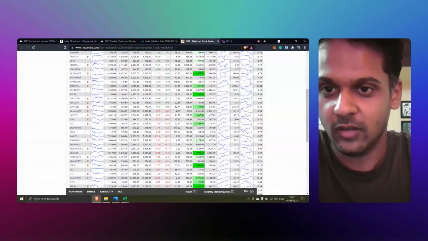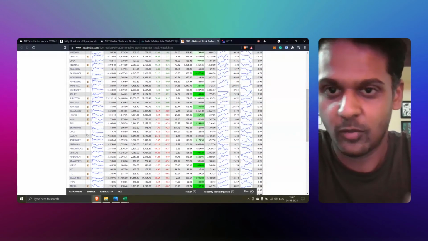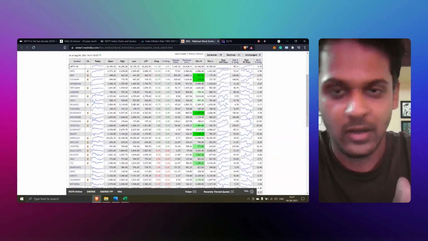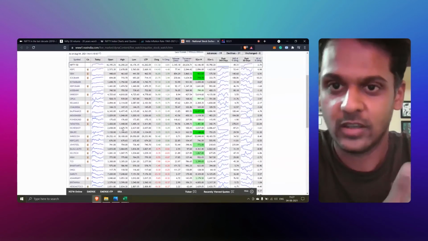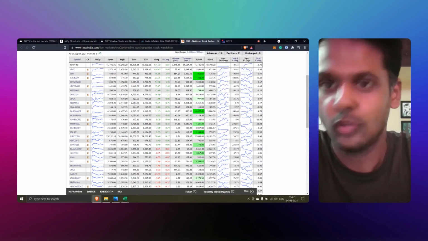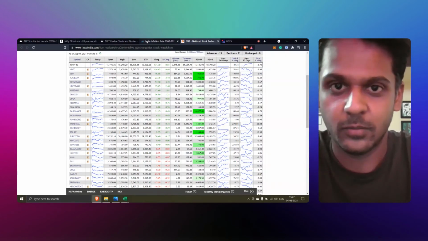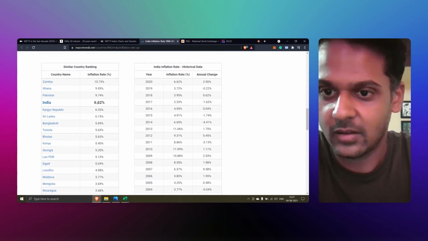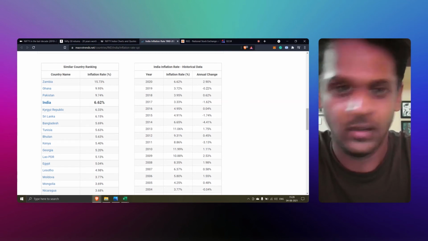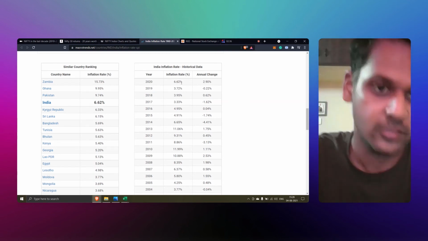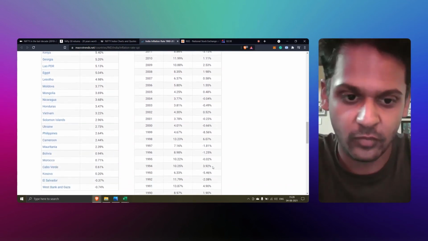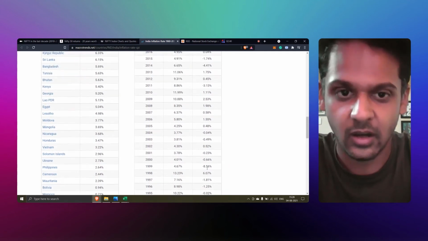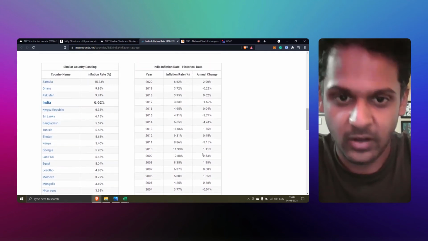And obviously, when we are paying more for their product of the same quantity, the valuation of the company is also going to rise over time because of inflation. This is another concept which we have to talk about because it's a very important concept. India is currently at 6.62 percent inflation, that is last year's inflation percentage. And if you see over a period of time, we have only been on the uptrend of inflation.